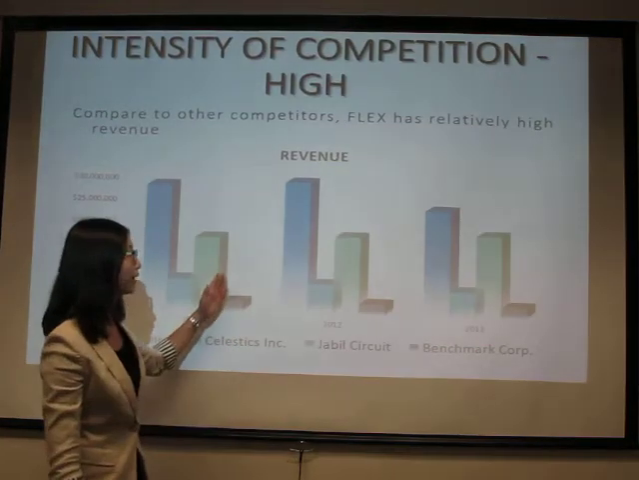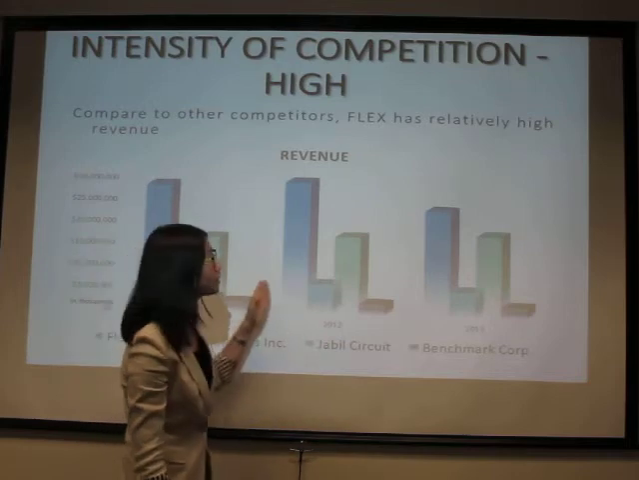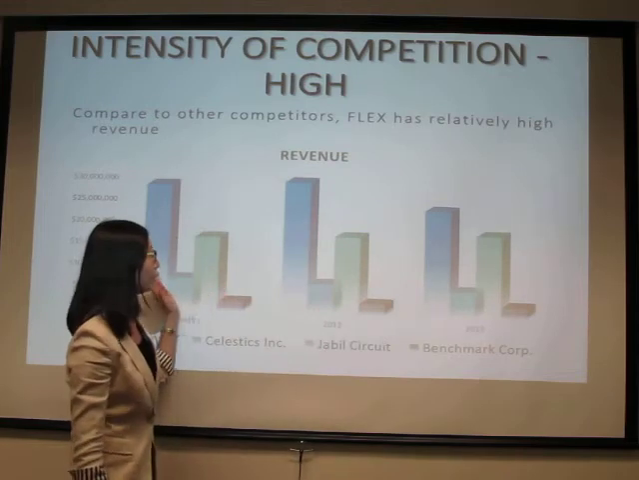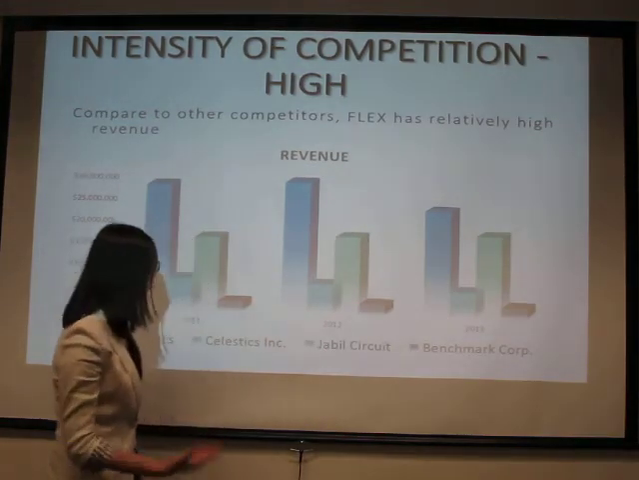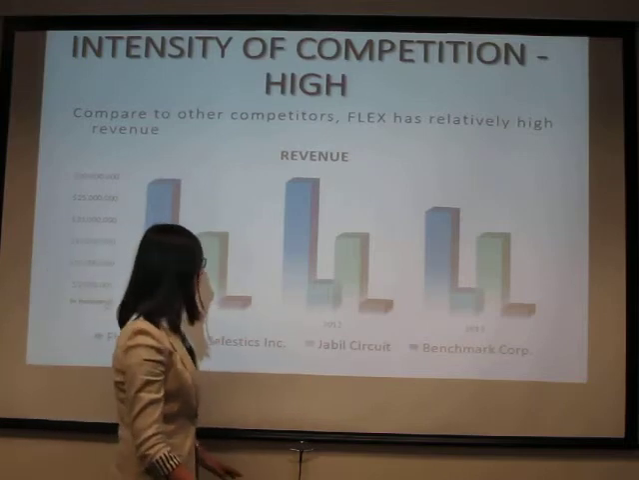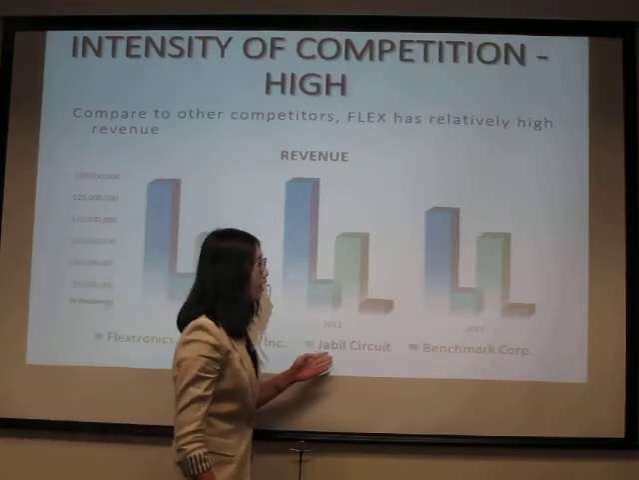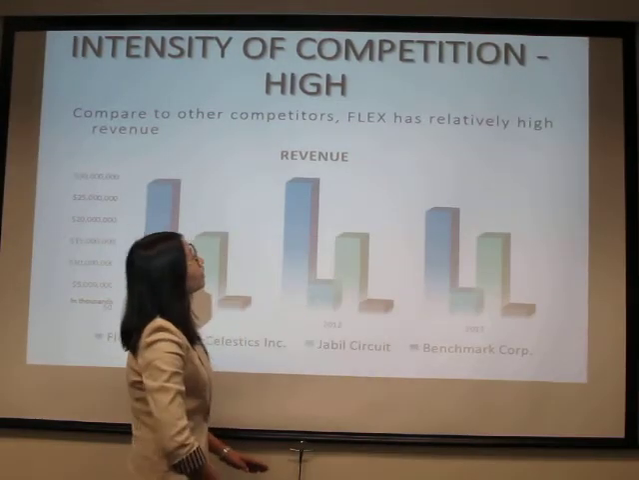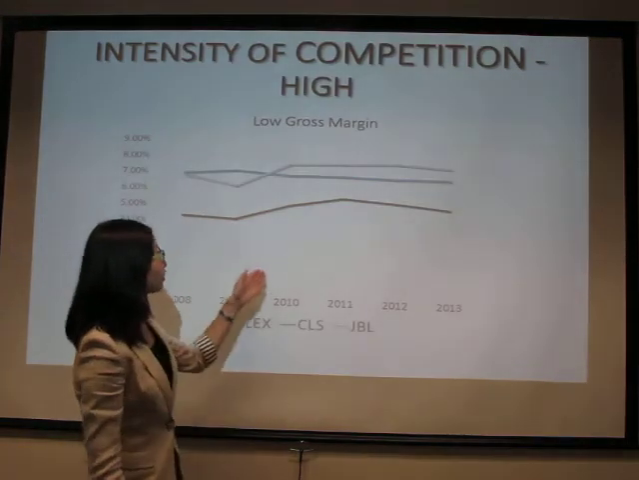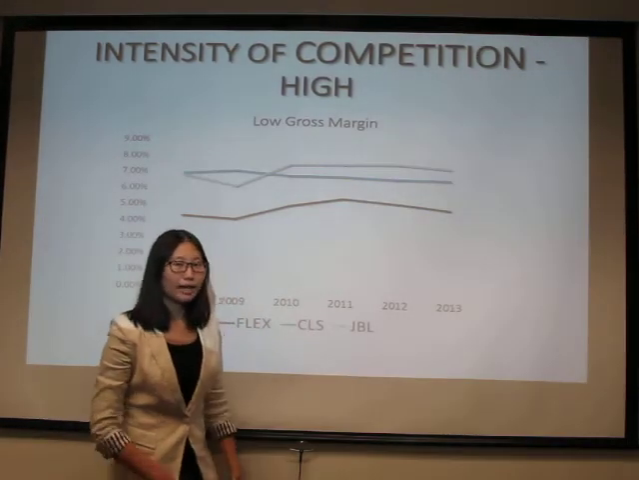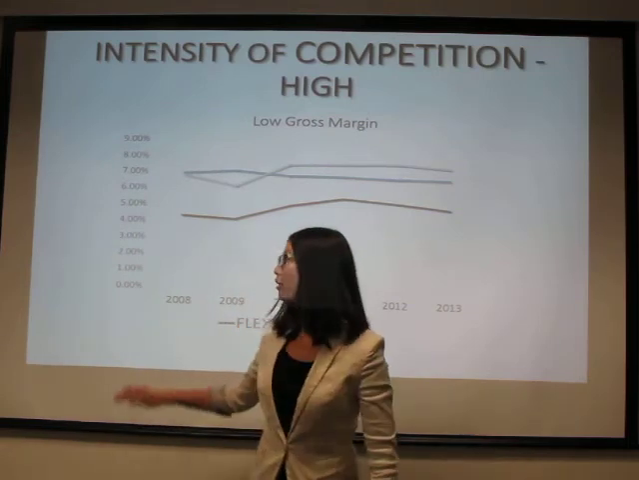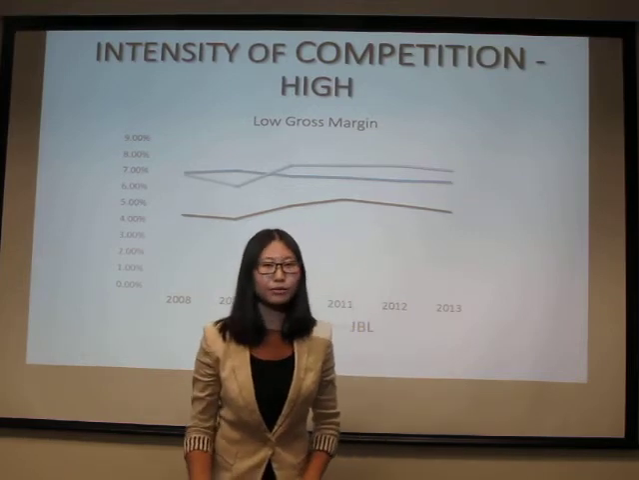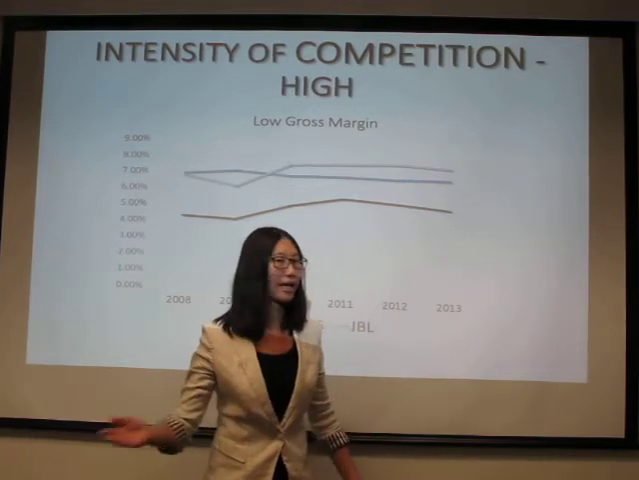And we came here to say that the intensity of competition is high. Let's start with the revenue. We can see from the chart, compared to the other 2 competitors, Celestica and Jabil, the revenue is relatively high. However, it doesn't show everything. Because when we go to the gross margin, Flextronics is at the bottom, so it doesn't have a strong power to keep its return on each dollar after subtracting all the costs.